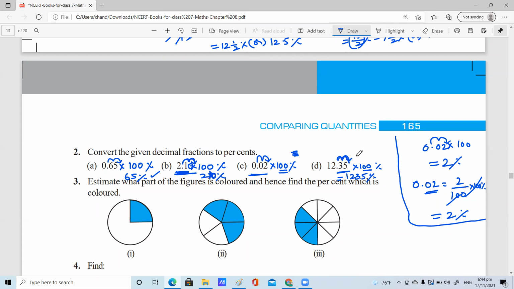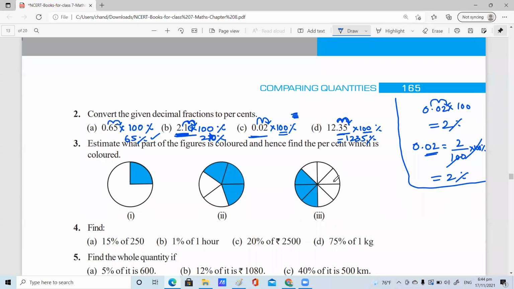Ma'am, can I tell the third question answer? Harini, estimate the part of the colored figure here. Ma'am, it is 1 by 4 for the first figure. Okay, so 1 by 4 into 100 equals 25. So the answer is 25%, right? A quarter part is shaded.